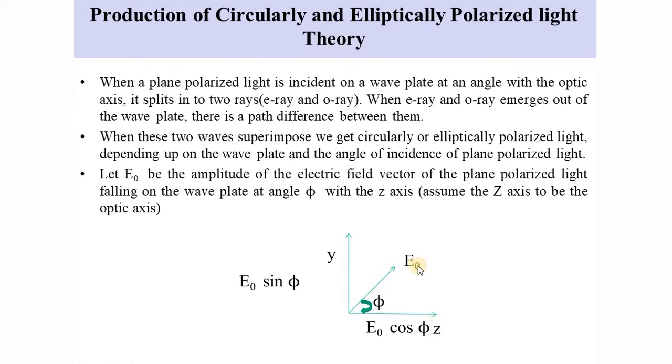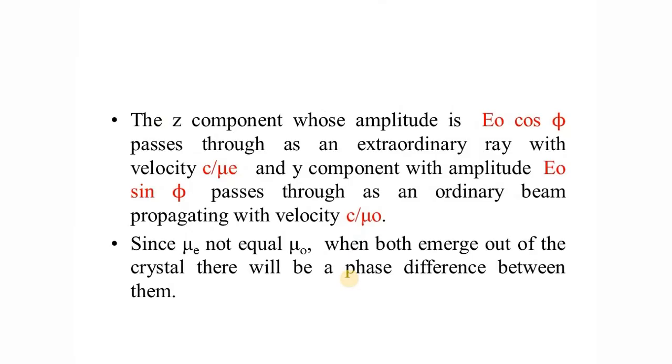It gets split into two: E0 cos phi along the z-axis and E0 sin phi along the y-axis. The z component has the amplitude E0 cos phi. This angle phi that the initial electric field vector makes with the optic axis determines the amplitude of the wave.